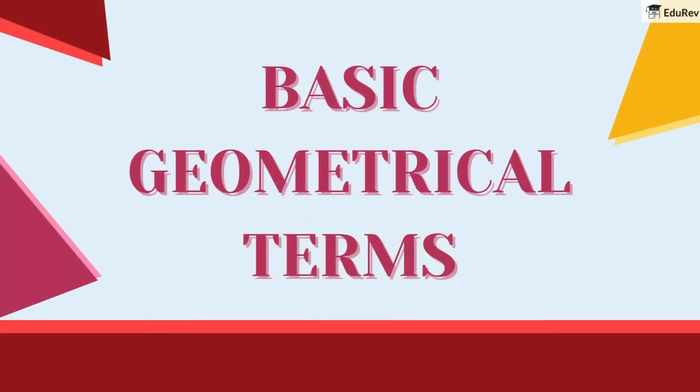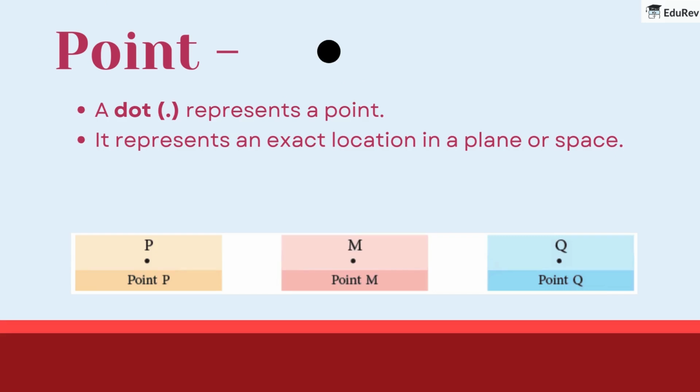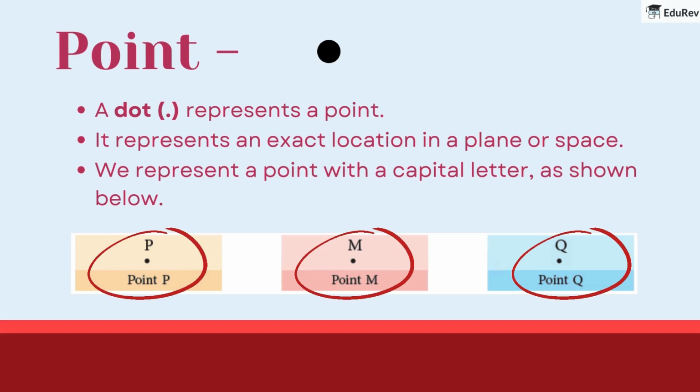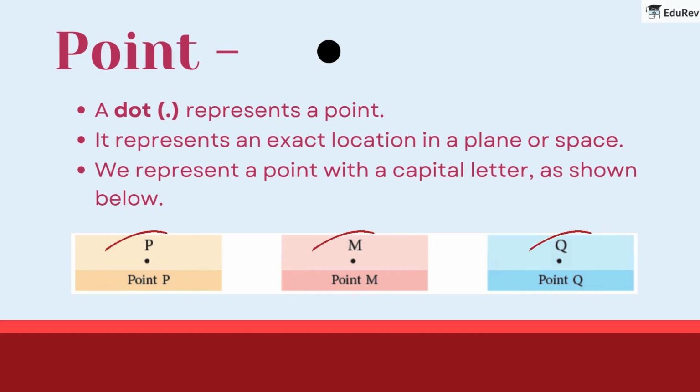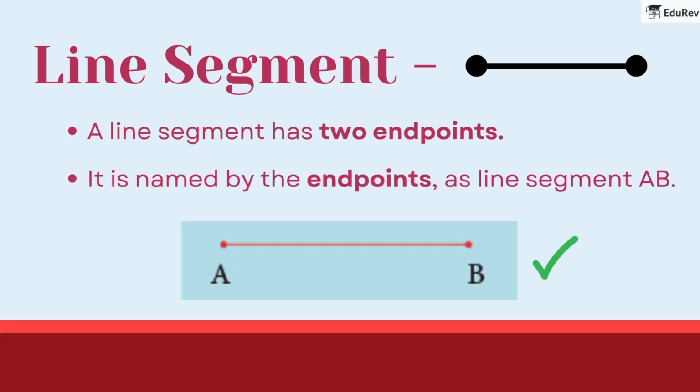Let us now understand some basic geometrical terms. Point. A dot represents a point. It represents an exact location in a plane or space. We represent a point with a capital letter, as shown below. Line segment. A line segment has two endpoints. It is named by the endpoints as line segment AB.